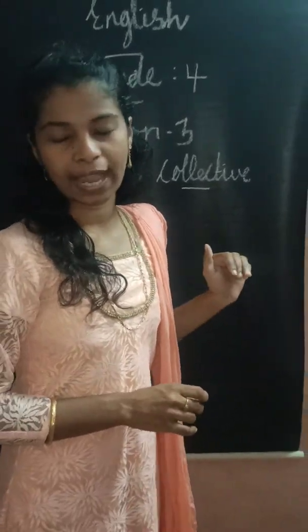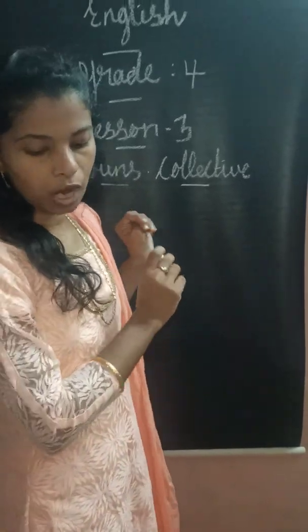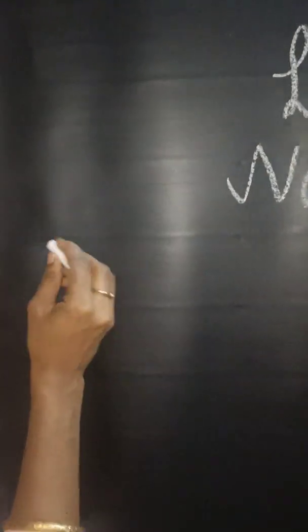First we will study the definition of collective noun. So what is the definition of collective noun? Listen.